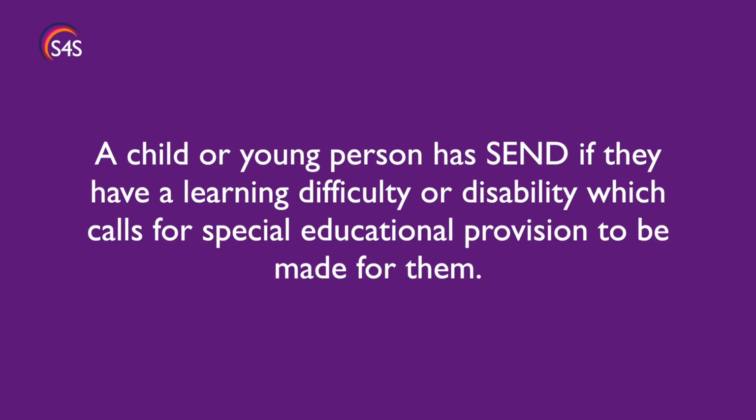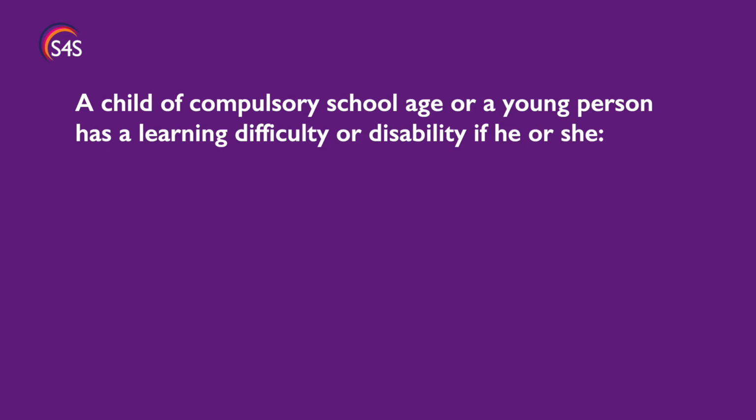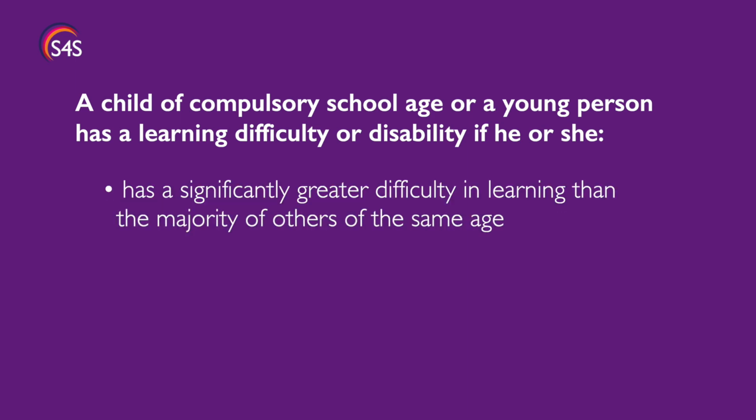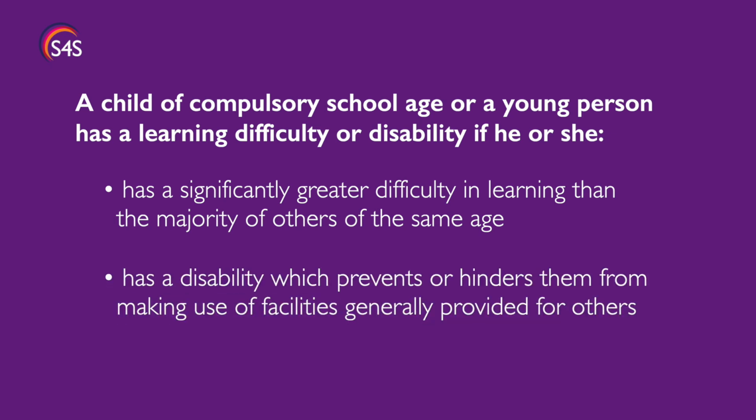A child or young person has SEND if they have a learning difficulty or a disability which calls for special educational provision to be made for him or her. A child of compulsory school age or a young person has a learning difficulty or disability if he or she has a significantly greater difficulty in learning than the majority of others of the same age, or has a disability which prevents or hinders him or her from making use of facilities of a kind generally provided for others of the same age in mainstream schools or mainstream post-16 institutions.